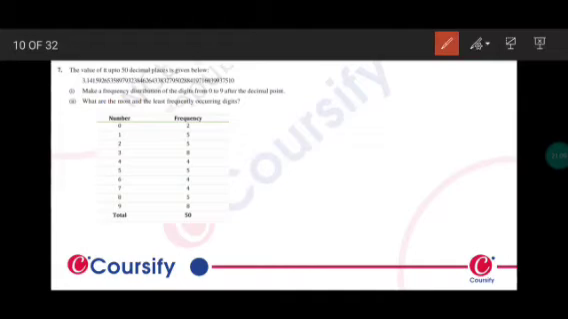Question number 7. The value of pi up to 50 decimal places is given below. Make the frequency distribution of the digit from 0 to 9 after the decimal point. What are the most and the least frequency occurring digits? So after the point we have 1, 4, 1, 5, 9 and so on till this 510.